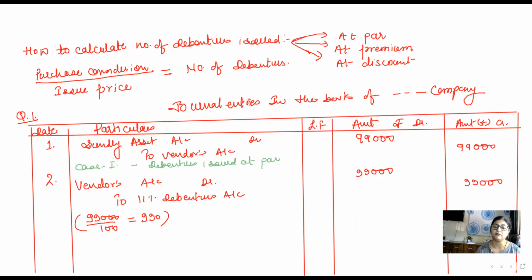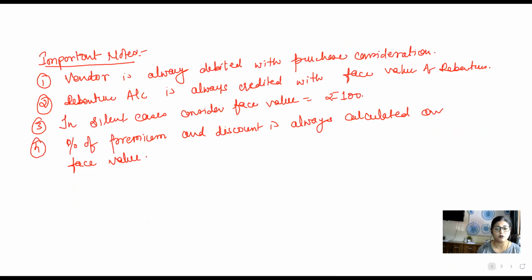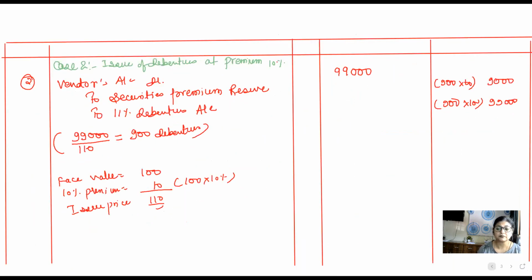In second entry, vendor will be debited, and on the credit side, debentures will go if the debentures are issued at par. How to find out the number of debentures issued? You will have to divide purchase consideration by the issue price. If the question is silent about the issue price, you have to always divide it by 100 and consider that debentures are issued for 100 rupees.